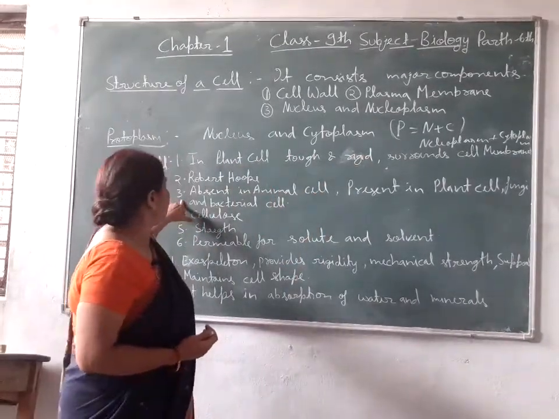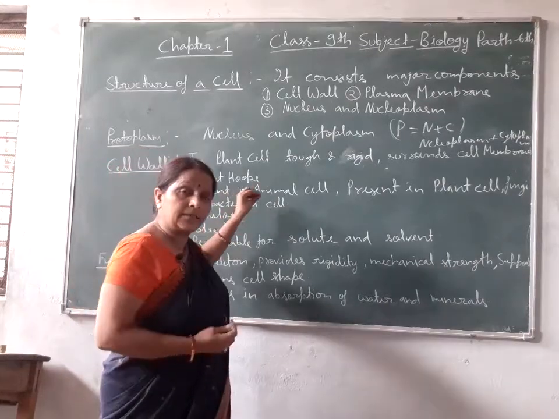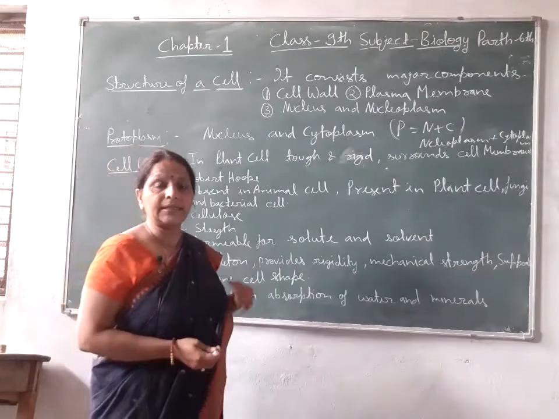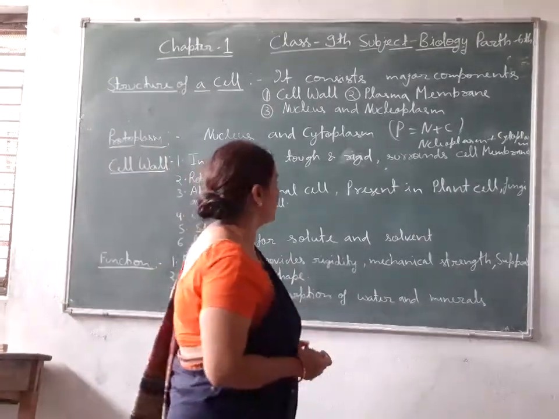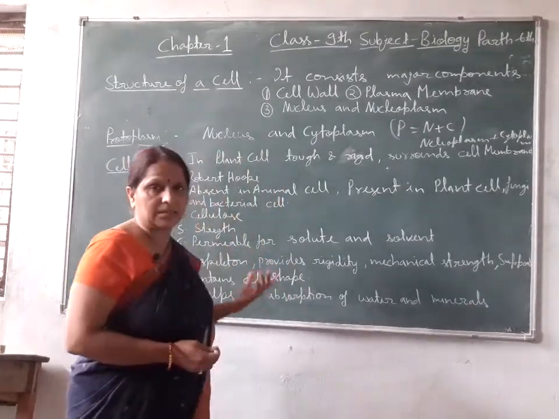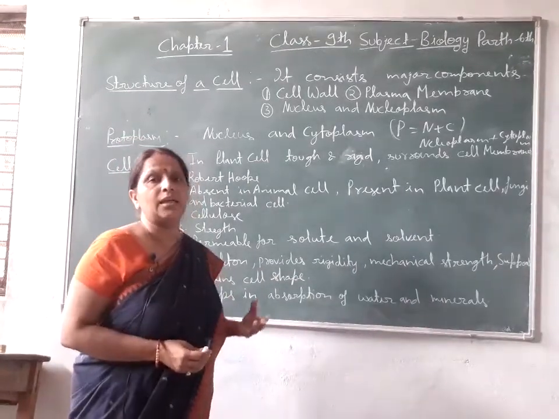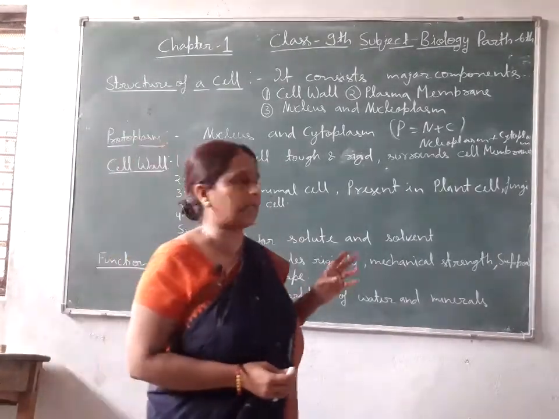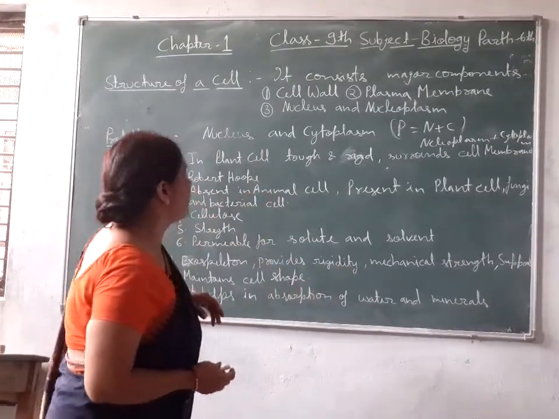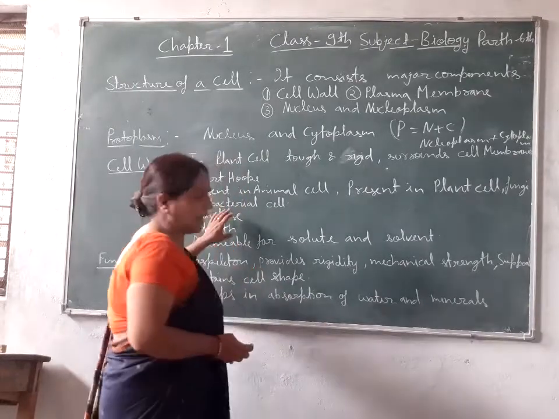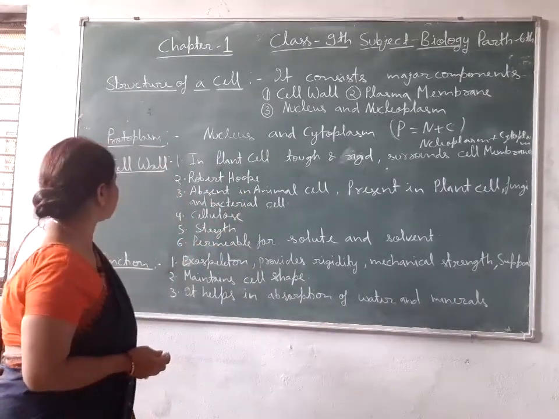Third, this cell wall is absent in animal cell and it is present in plant cell, fungi and bacterial cell.